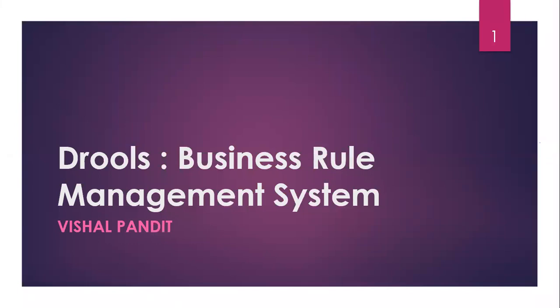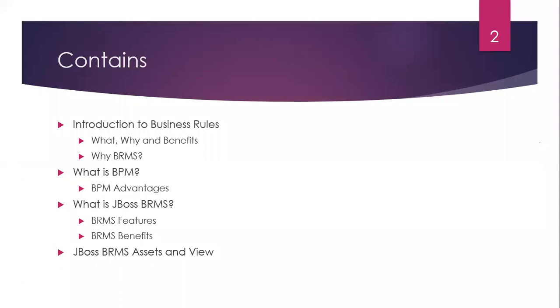Okay. Now coming to the actual contents, I have made a small presentation for this. In the contents, we will go through the introduction to business rules, why we are using business rules, and the benefits of business rules. Then we need BPM, which is business process management, since each business needs to follow certain processes.